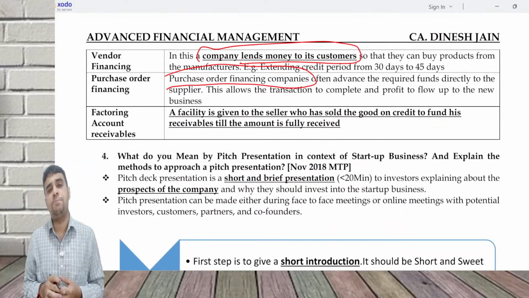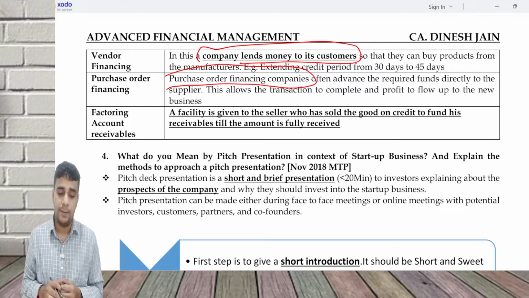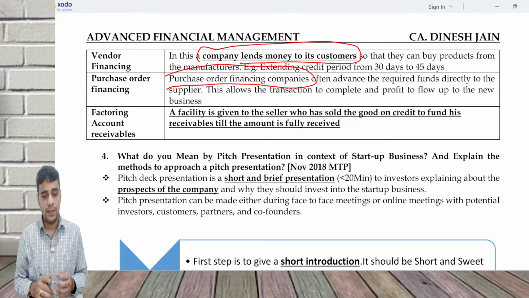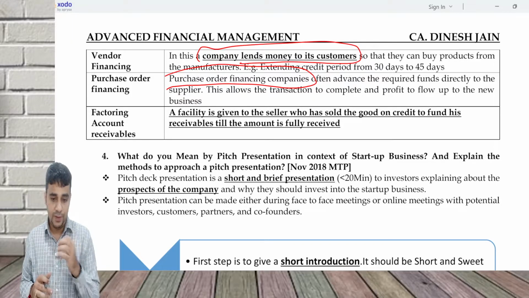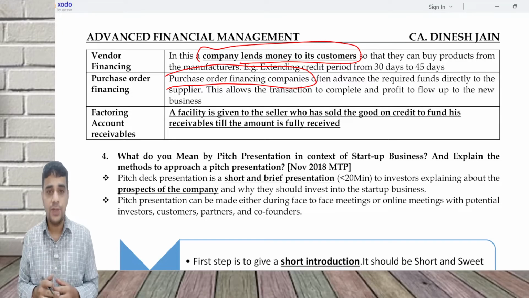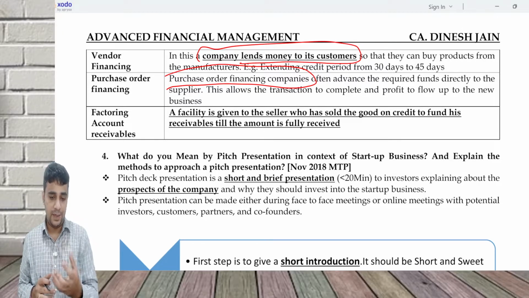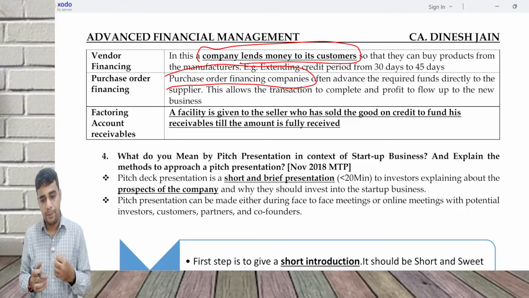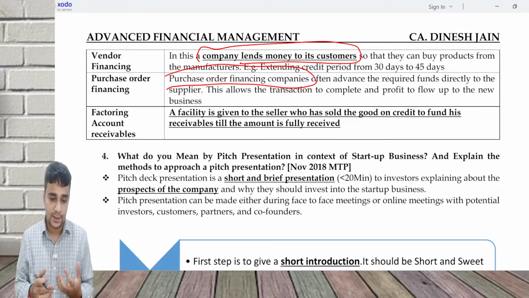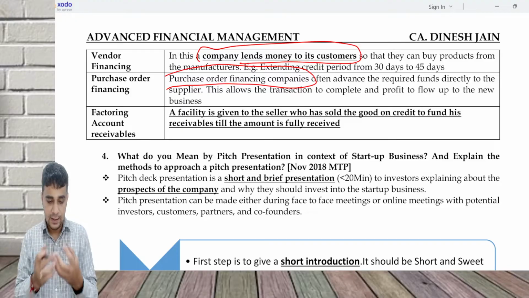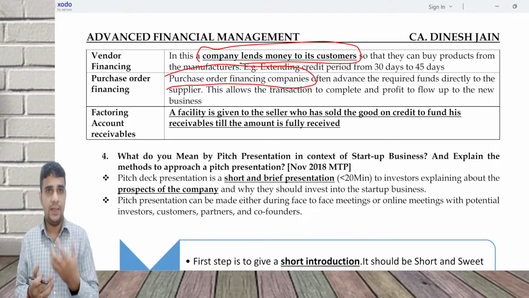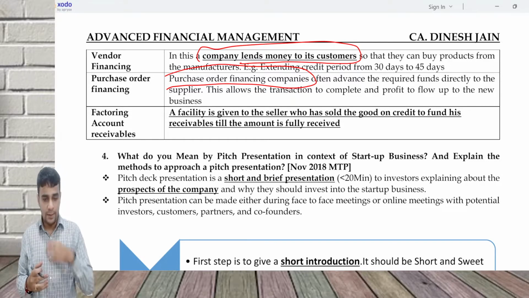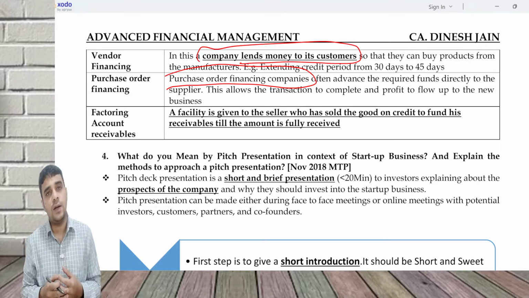What do you mean by pitch presentation in the context of a startup business? Explain the methods to approach a pitch presentation. Now, pitch presentation is something you would have seen, for example, on a television show on startup funding on the Sony channel, where a lot of people were making a pitch for their products. There are a set of people who question them, I think some 5 investors there, who keep questioning them. Whatever presentation the startup does there is called a pitch presentation.